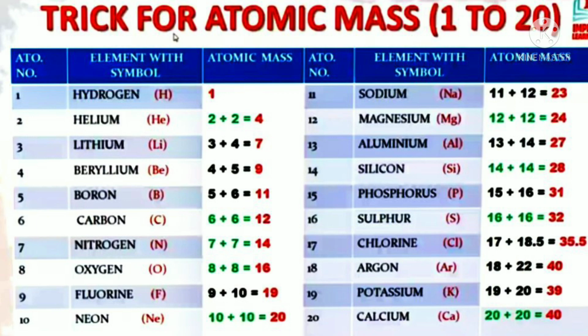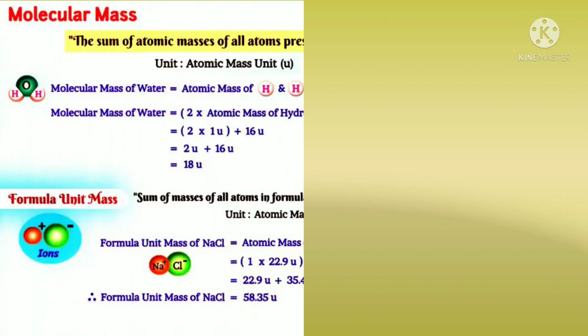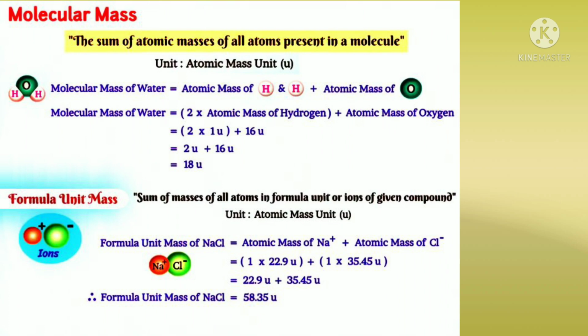Molecular mass. The next concept is molecular mass: the sum of atomic masses of all atoms present in a molecule. The unit is atomic mass unit, u. Molecular mass of water is the atomic mass of hydrogen and hydrogen plus the atomic mass of oxygen.